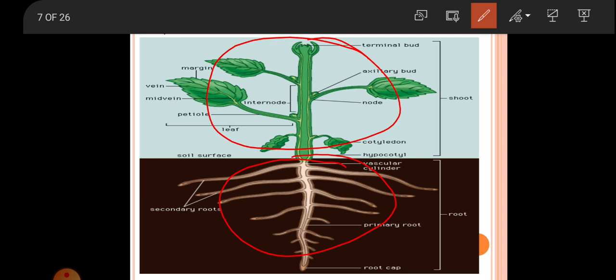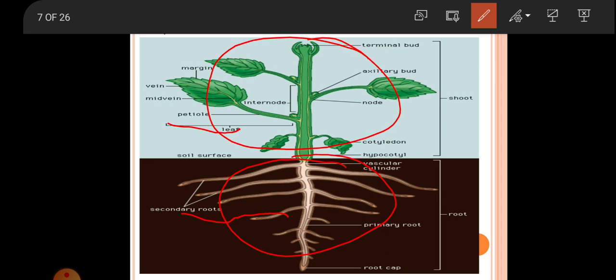Okay, and then next, the development of both these systems begins with the early stages of seed germination, and can be observed in seedling stage. So this we can see in both stages, that is the root stage and shoot stage. We can see it in the beginning of the development stages.